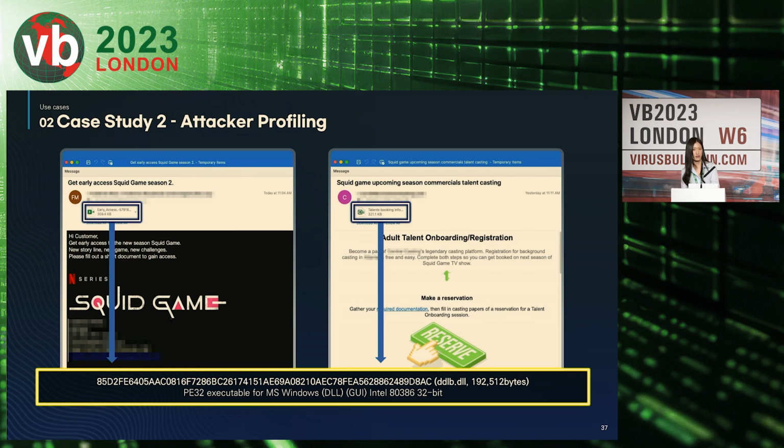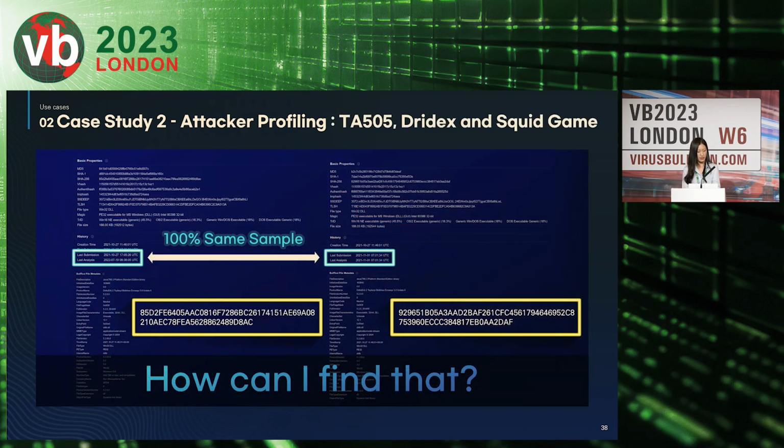KISA also received multiple reports about this. This sample shows malware starting with A5D2, and there was also malware starting with 96. The samples had different hash values, but the two samples were identified and verified by our AI model as 100% identical.